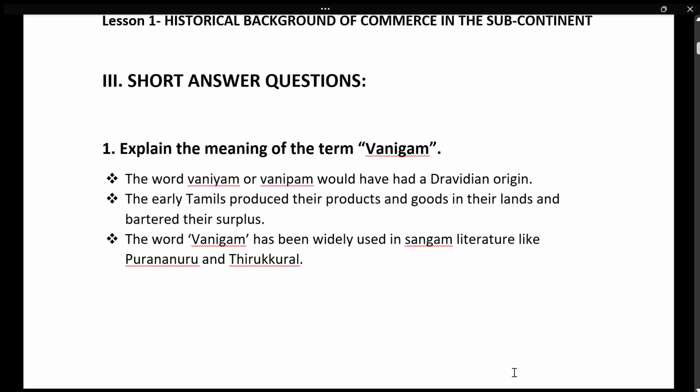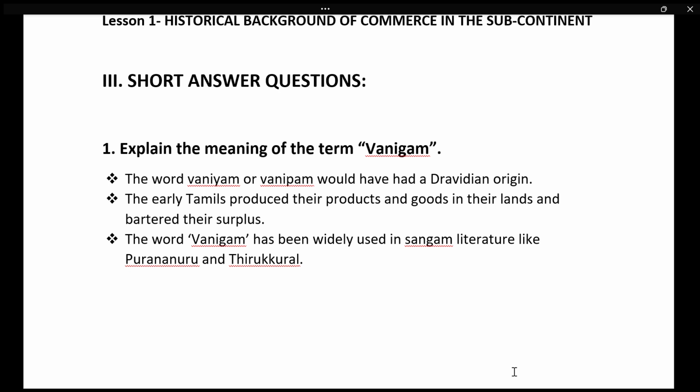Here, first lesson: the term vanigam. First you should keep it in your mind, for a 3-mark question, minimum 3 points you are expected to write. So accordingly you prepare and write. Okay, so the first question is the meaning of the term vanigam.